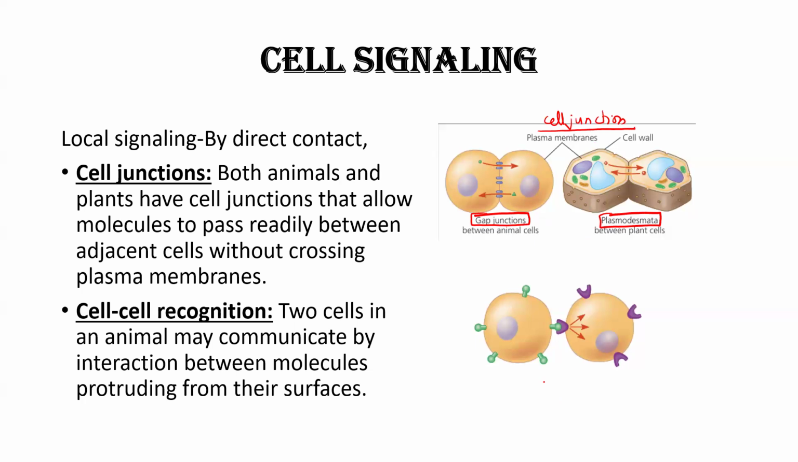Another is cell to cell recognition, and this is generally seen in animal cells, where the two cells are able to communicate with the molecules which are coming out from their surface. Okay, so they are able to do the cell recognition with the molecules coming out from the surface.